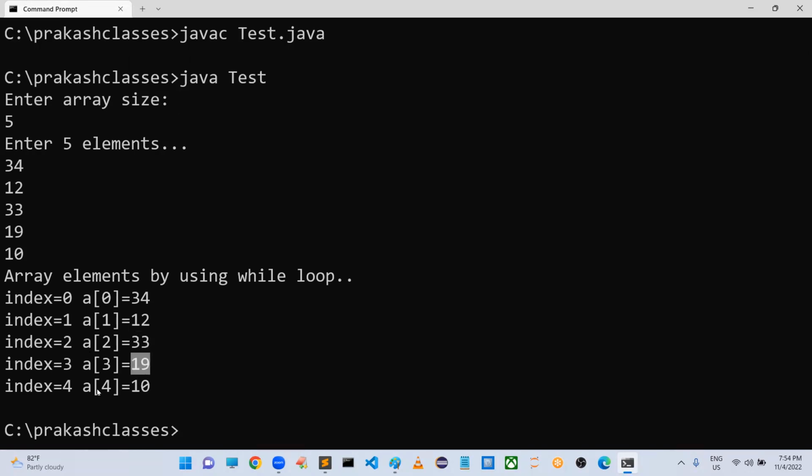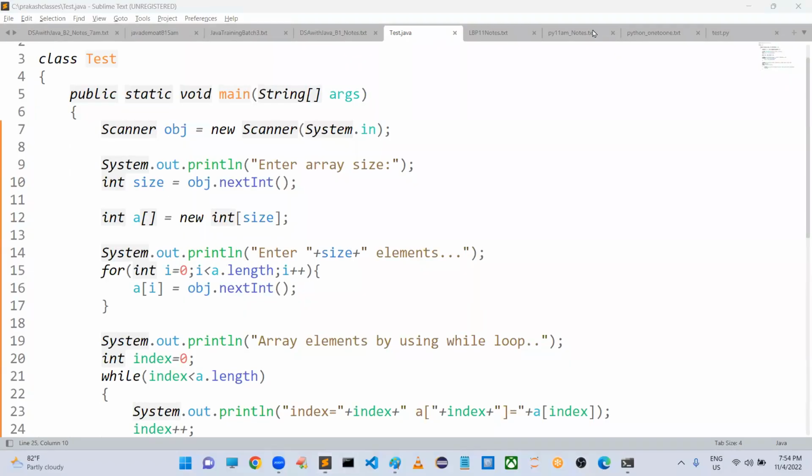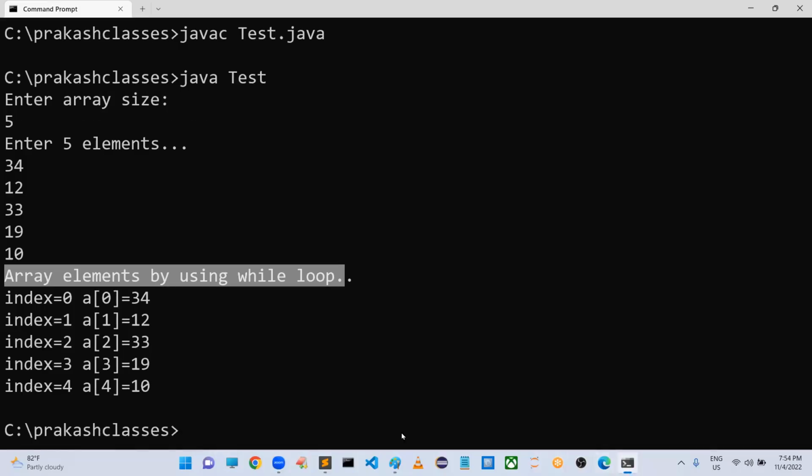In the third location, we have 19. In the fourth location, we have 10. Like that, we are accessing the elements by using which loop, sir? While loop. Sir, can you please confirm, is this code clear up to this? Everyone, is this code clear up to this?